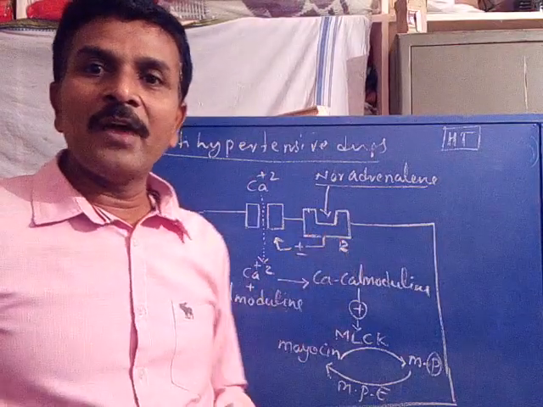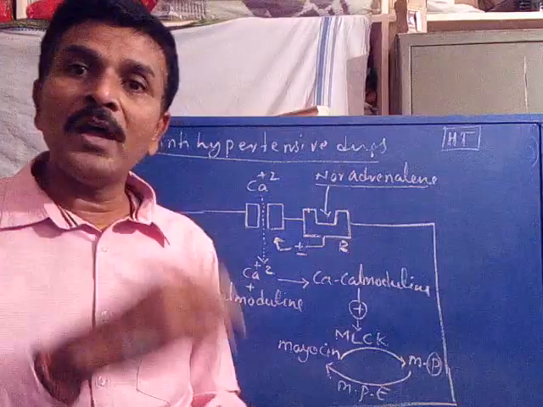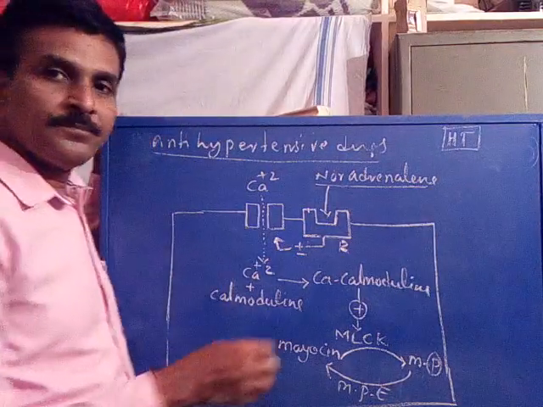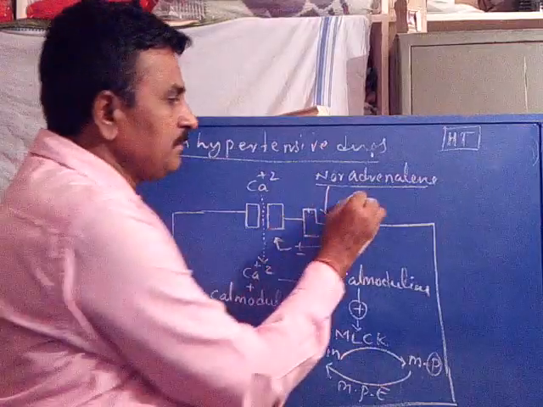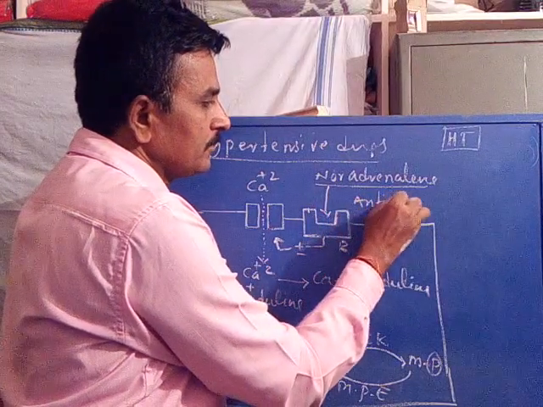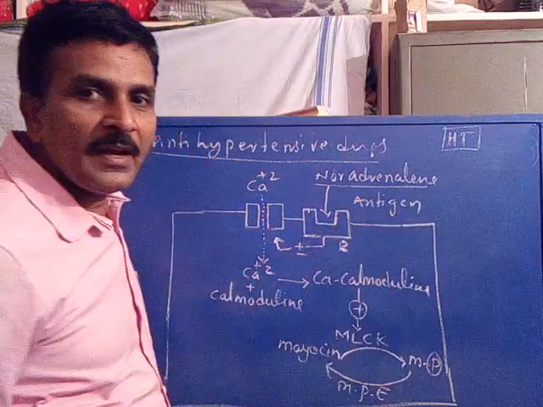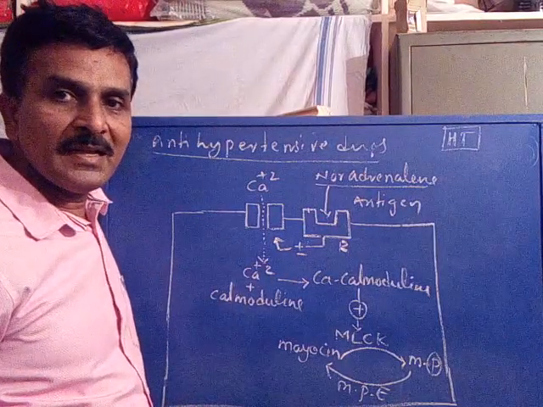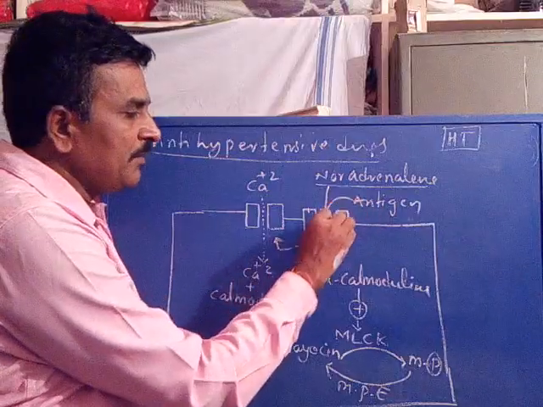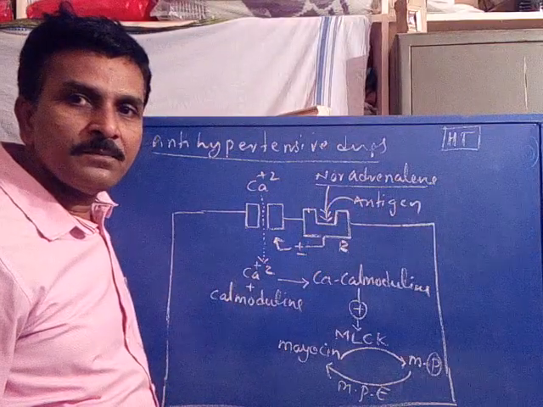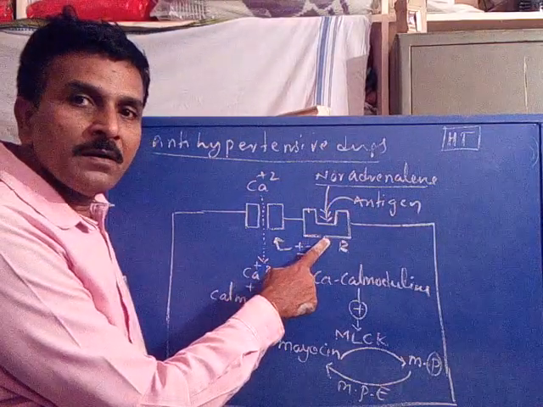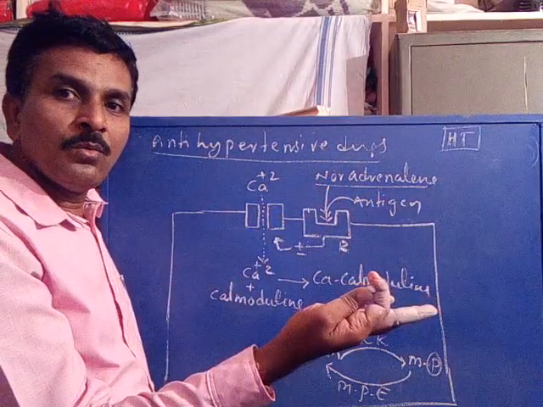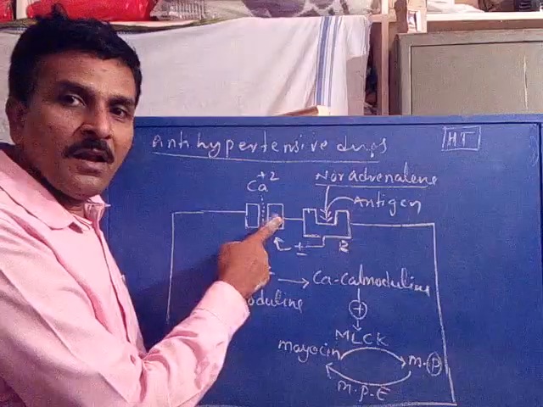Coming to the cause of hypertension, let us study how hypertension is caused. Now when an antigen, any material that is not useful to our body, is an antigen, binds with the receptor, this receptor will be more activated, which leads to opening of this channel.